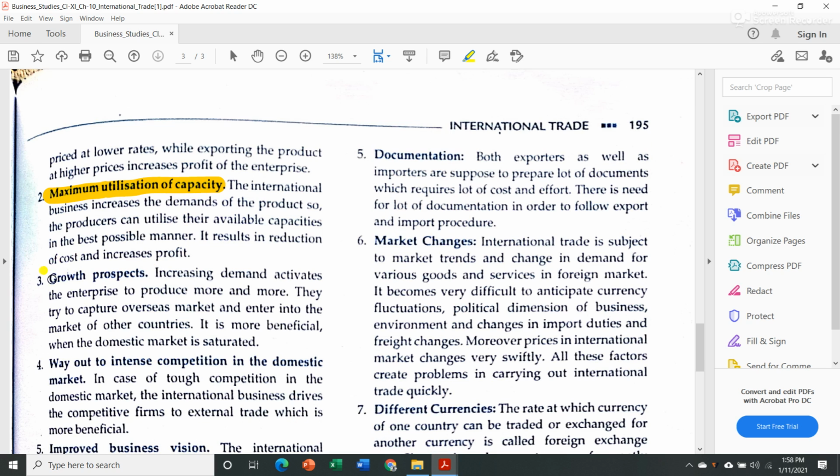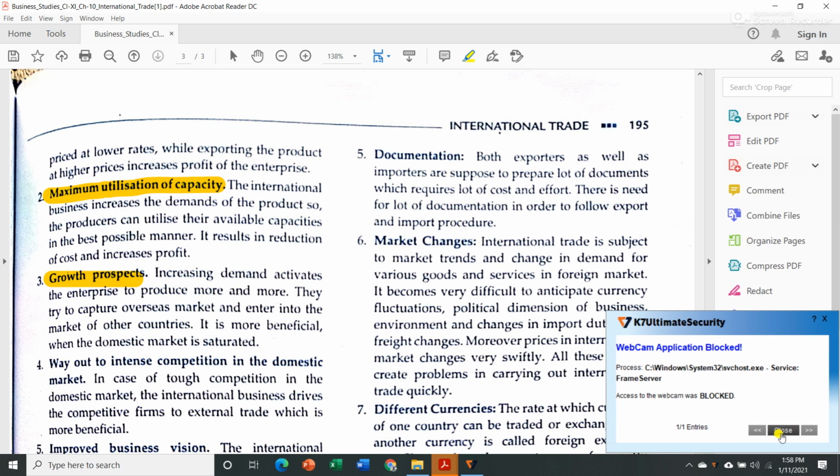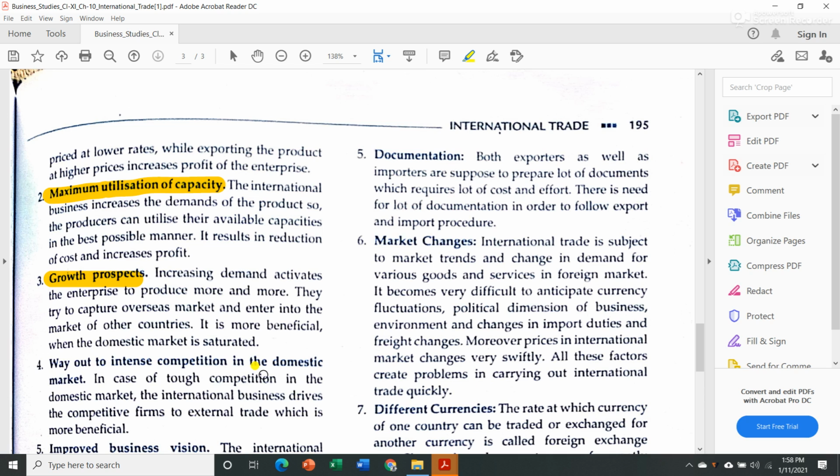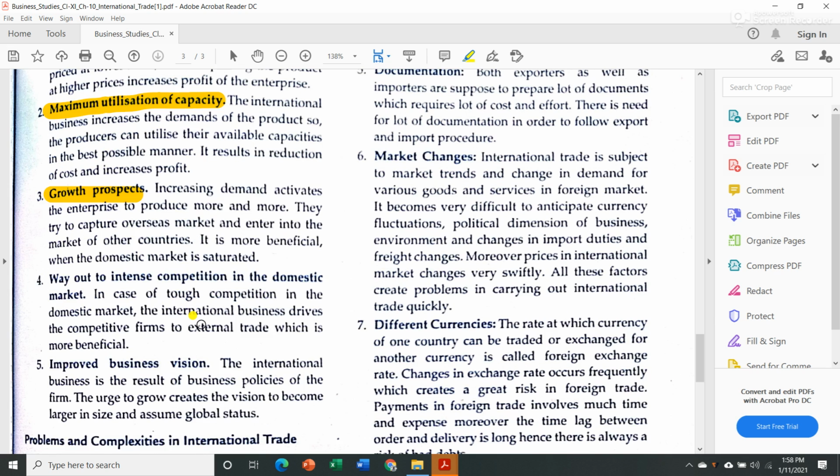Okay. Then the next is growth prospects. Increasing demand activates the enterprise to produce more and more, because just because the demand is increasing, the enterprises feel motivated to produce more and more. They try to capture overseas markets, means they try to compete with the other companies in the international market, and while doing that, it helps them in growing their business.